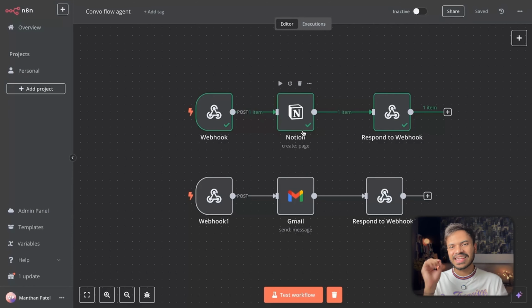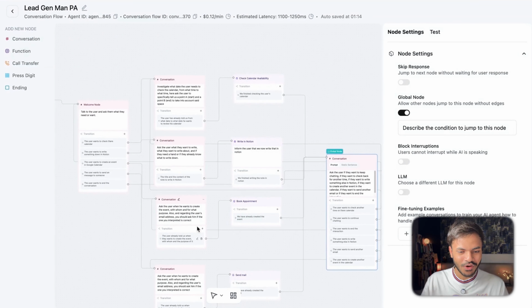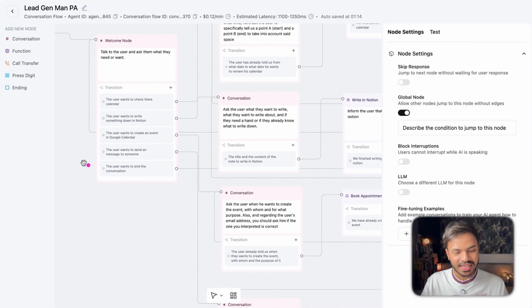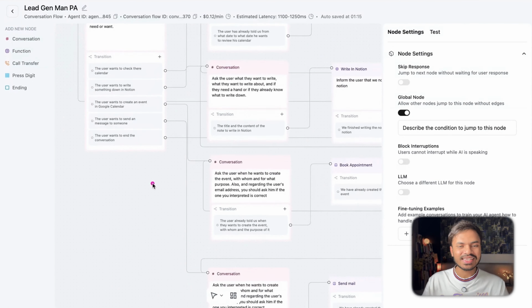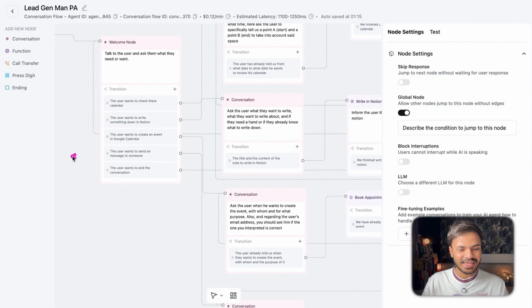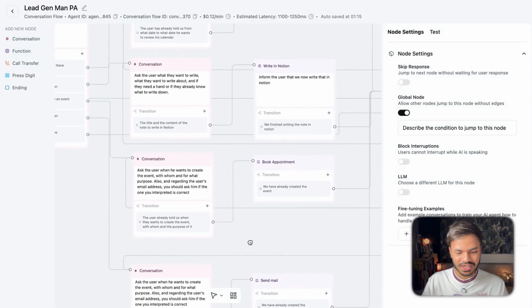As well as here we have added our Notion account and will send the response back to our AI voice agent saying your Notion page has been created or your content has been stored in your Notion. Same goes for if the user wants to create an event inside the Google Calendar, it will enable or invoke this function of book appointment in the Google Calendar.